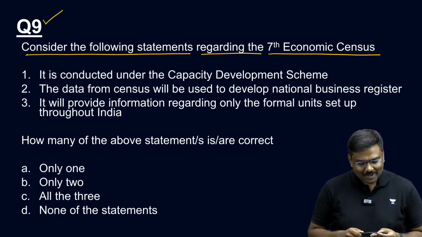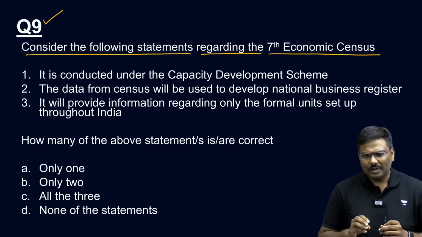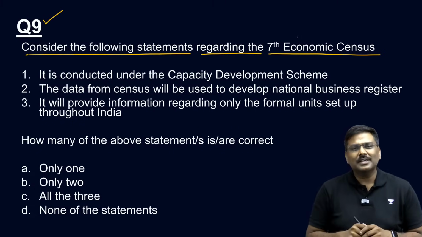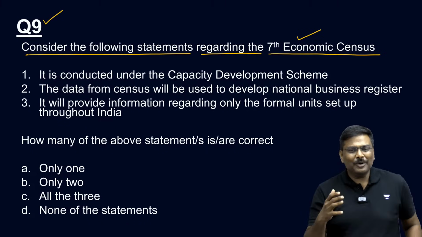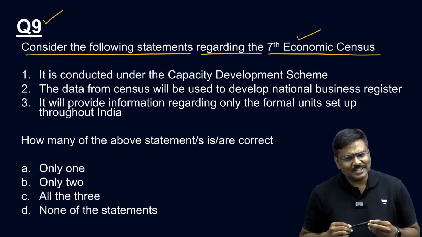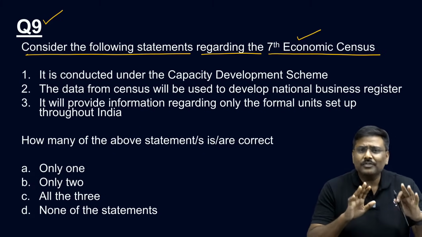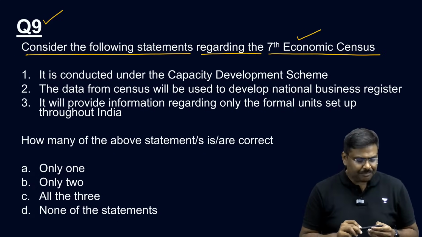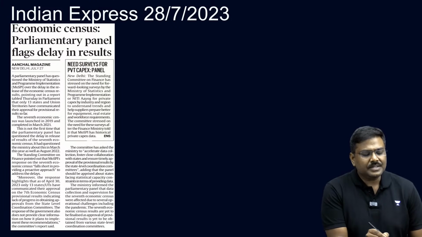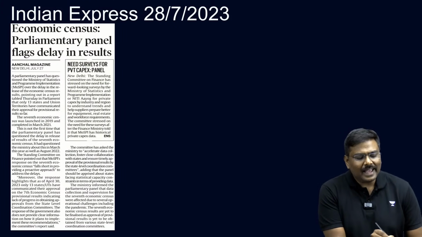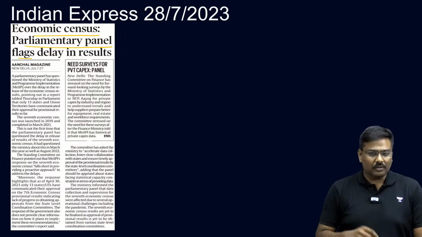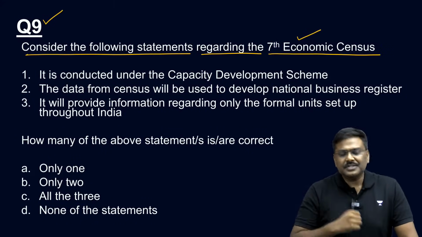Okay, let's start. I'm pretty sure for a substantial number of you, the concept of economic census will be alien. Alien in the sense, you might have heard of this for the first time. Was it there in the discussion? Yes, it was there in the discussion. Let me show it to you. Economic census, parliamentary panel flags a delay in publication of the results. It was there in the current affairs. Please be very careful.